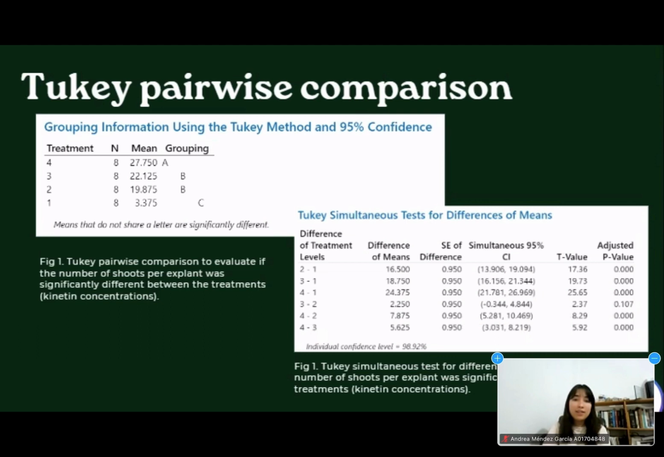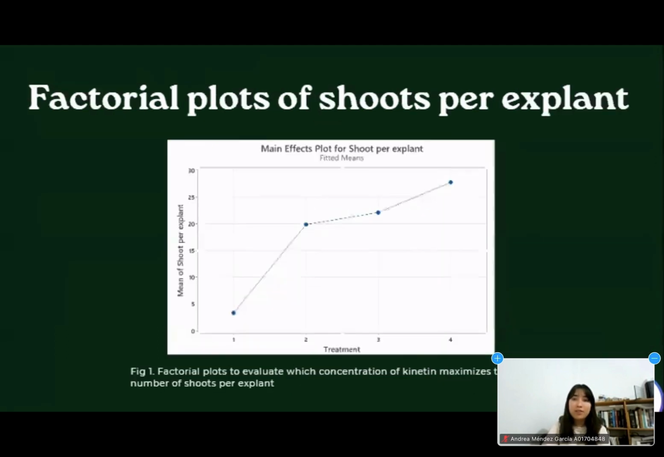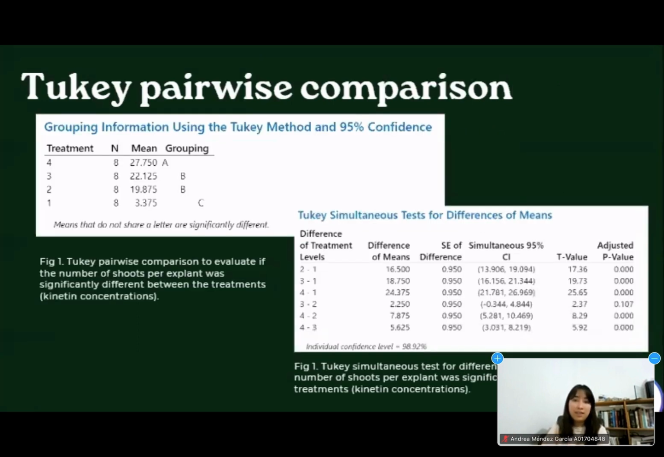With this taken into consideration, a factorial plot was done to see which kinetin concentration maximized the shoots per explant, which turned out to be the one of 37.6 micromolar, although it can be seen that treatments 2, 3, and 4 might not be significantly different enough. The Tukey evaluation confirms that indeed the treatments 2 and 3 differ from treatment 4.